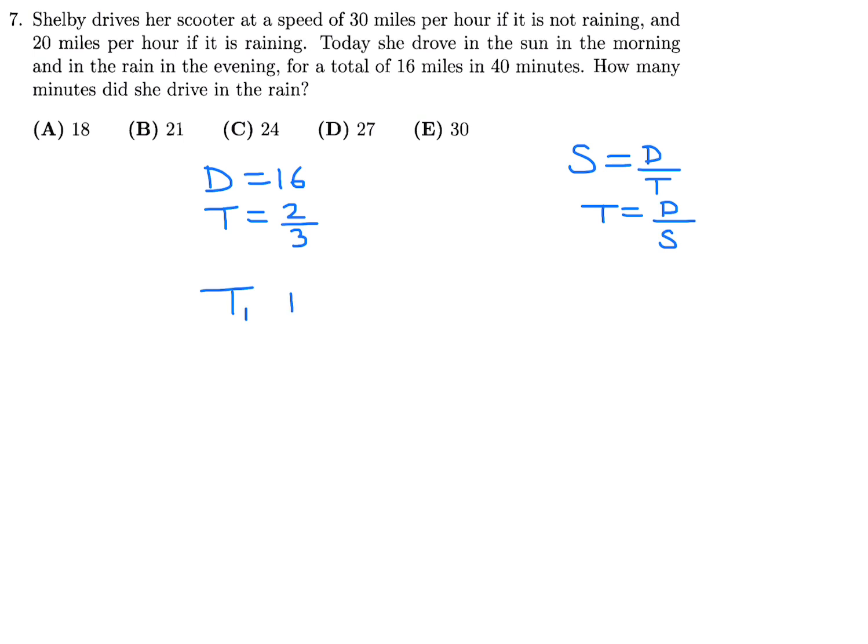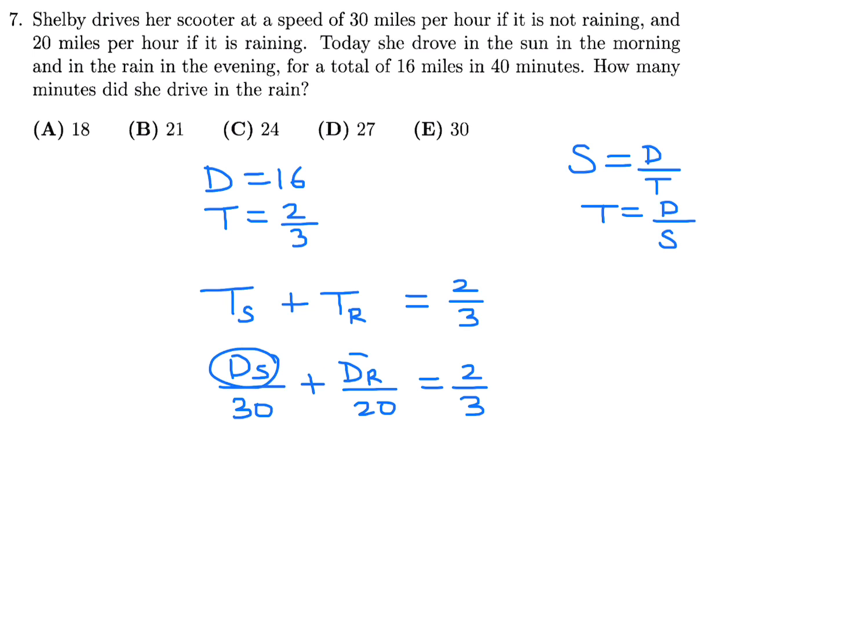And she has 2 times, the time in the sun plus the time in the rain, and that totals 2 over 3. And the time in the sun, which I can, of course, call TS, and TR to denote time in the sun, time in the rain, is going to be ds over the speed in the sun, and that is 30, according to the question. The time in the rain is the distance in the rain divided by the speed in the rain, which is 20. And this is our equation.